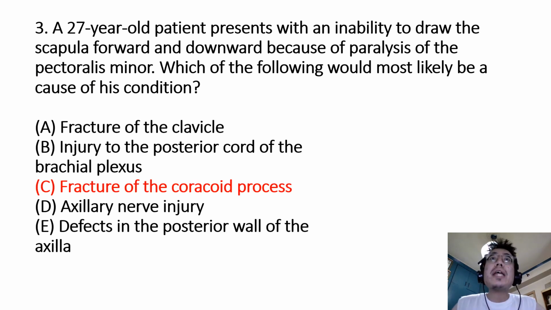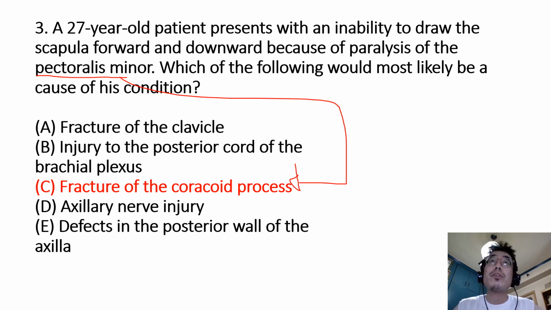And the answer is C. Fracture of the coracoid process. This is because the pectoralis minor inserts on the coracoid process. It originates from the second to the fifth ribs and is innervated by the medial and lateral pectoral nerves that arise from the medial and lateral cords of the brachial plexus. The pectoralis minor is responsible for depressing the shoulder and forming the anterior wall of the axilla.